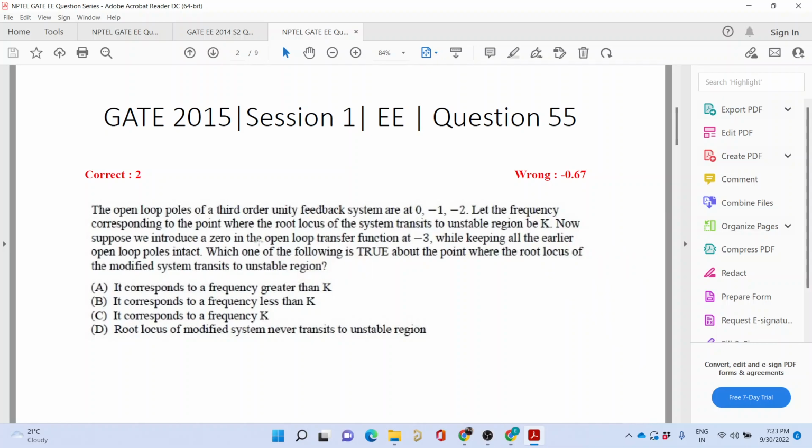Now a zero has been introduced at s equal to minus 3, keeping all other poles intact. You have to choose among the following options which is true for the root locus of the modified system. Let me give you 5 minutes to solve it, and then we will discuss.